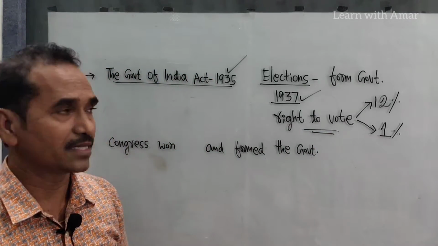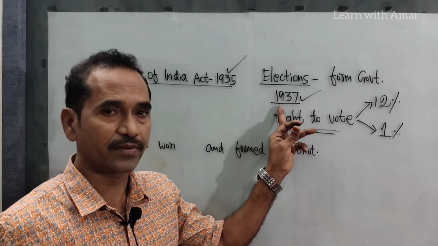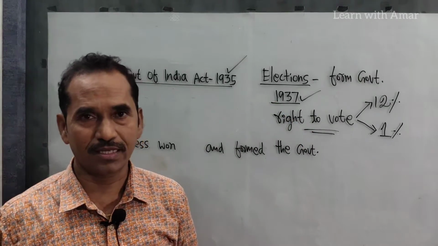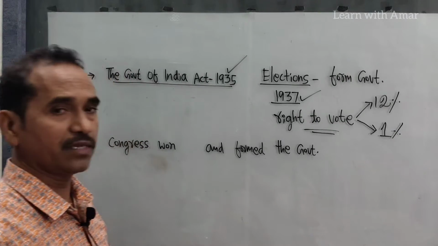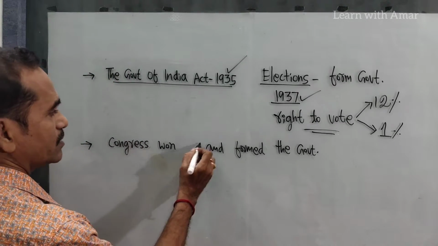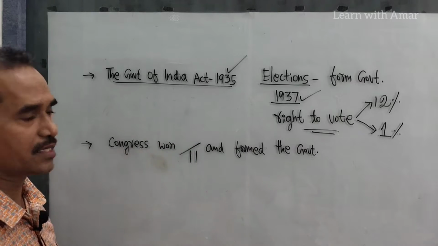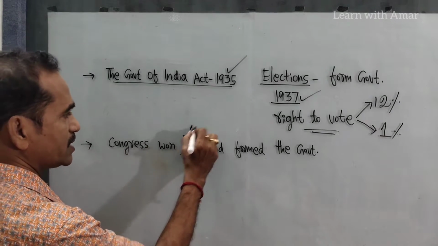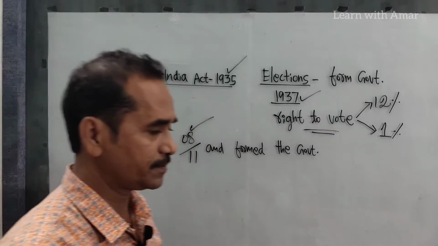Now what was the result? The election was held in 1937 and the Congress party won 8 provinces and formed the government. You know how many provinces there were? There were 11 provinces. Out of 11 provinces, the Congress party won 8 and formed the government.